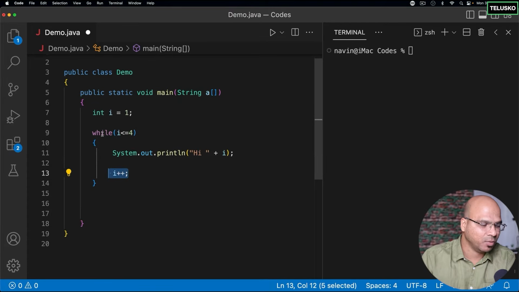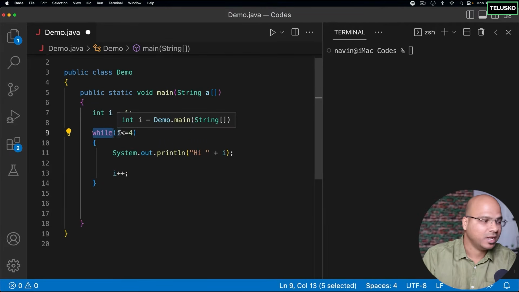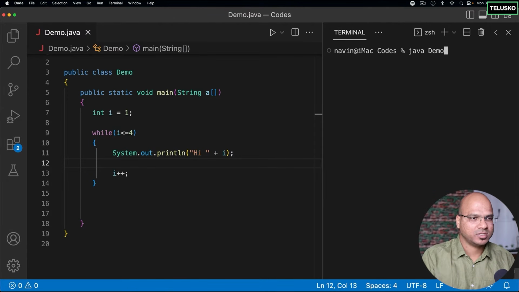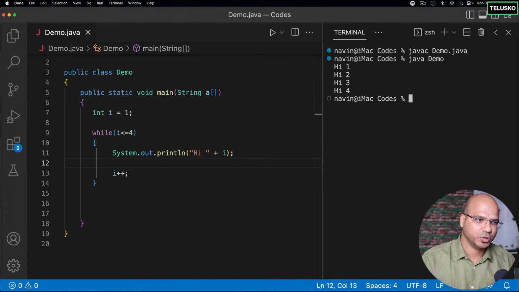So remember this: the moment your while gets a false here, it will not execute this block. Cool, right? Now, after saying all those things, let's try to compile and run. And you can see we got hi 1, hi 2, hi 3, and hi 4. That's how the while loop works.